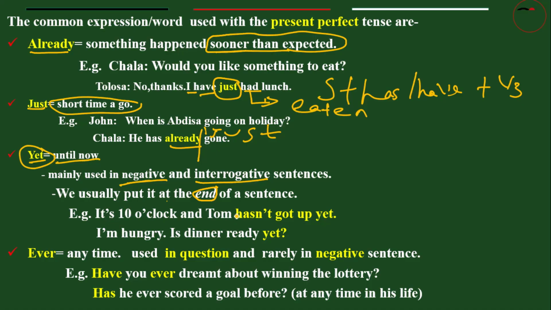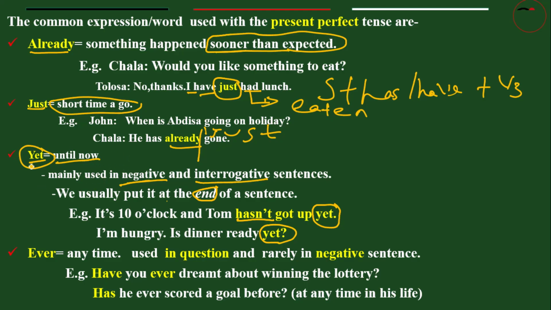Look at this example. It is 10 o'clock and Tom hasn't, negative, hasn't got up yet. Or you can say gotten here, the verb 3 can also be gotten. Tom hasn't got up yet. So here, obviously, is the position of yet. Why do we use yet here? Because the sentence is negative here. So we use yet. And the other, we can use yet with interrogative, that means in a question form. Look at this. I'm hungry. Is dinner ready yet? Look, interrogative here. Is dinner ready yet?